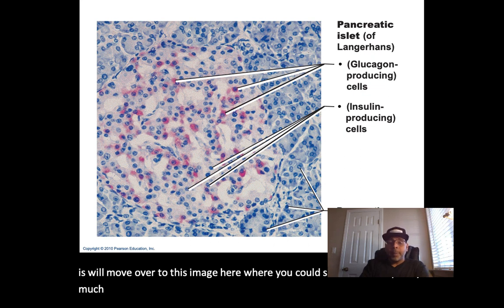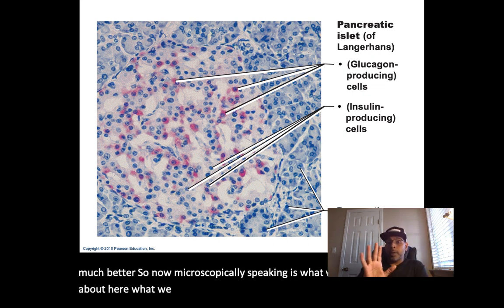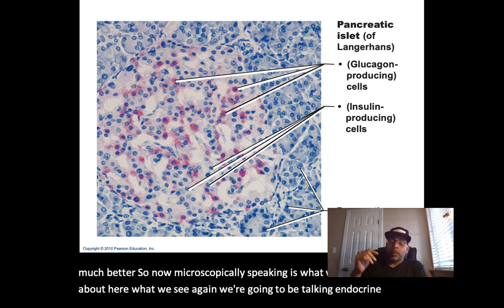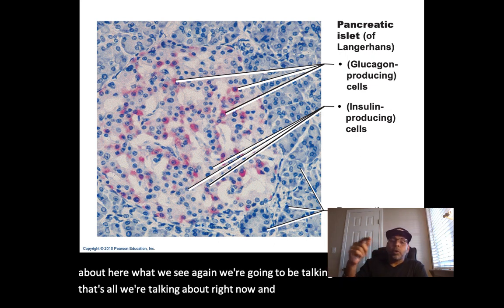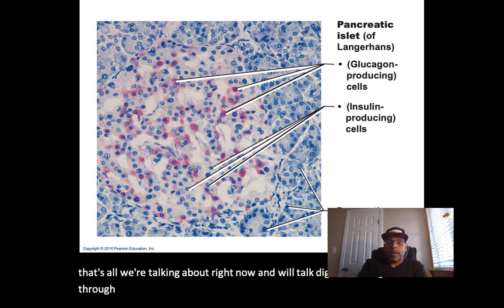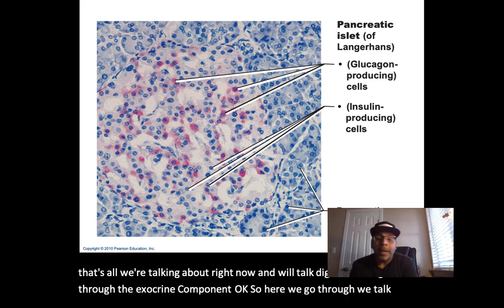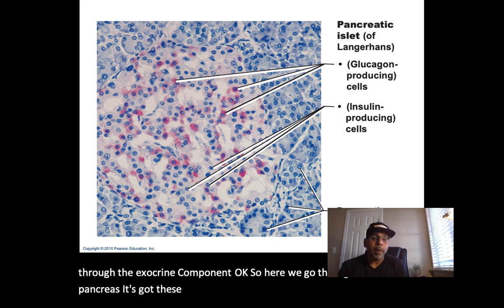So now microscopically speaking is what we want to talk about. Here what we see, again, we're going to be talking endocrine because that's all we're talking about right now. And we'll talk digestive, we'll go through the exocrine component. Okay? So when we talk pancreas, it's got these pancreatic islets you see there. A whole bunch of pancreatic islets.